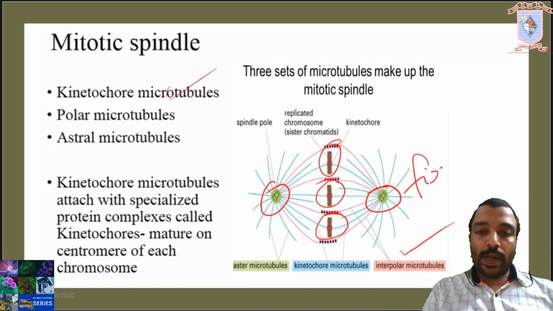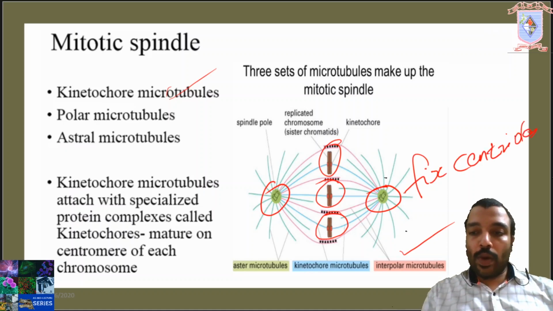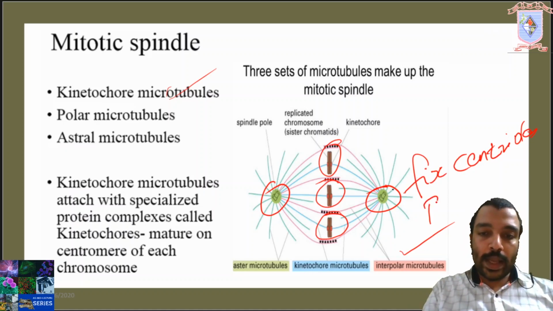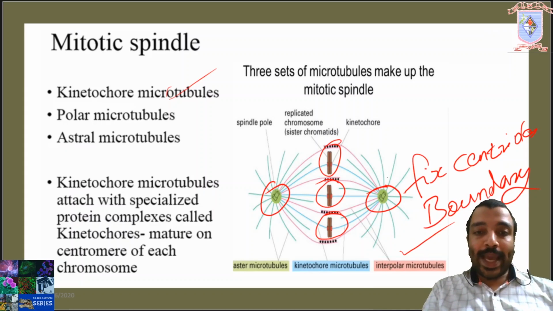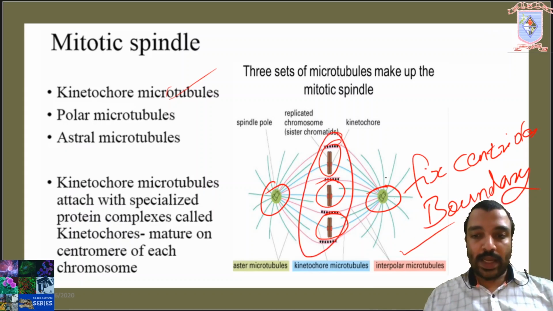Fix the centrioles at opposite poles of the cell and also create a boundary for the alignment of chromosomes exactly at the metaphase plate. So, interpolar microtubules have two functions: they create a boundary for the alignment of chromosomes exactly at the metaphase plate, and they keep the centrioles at the poles.